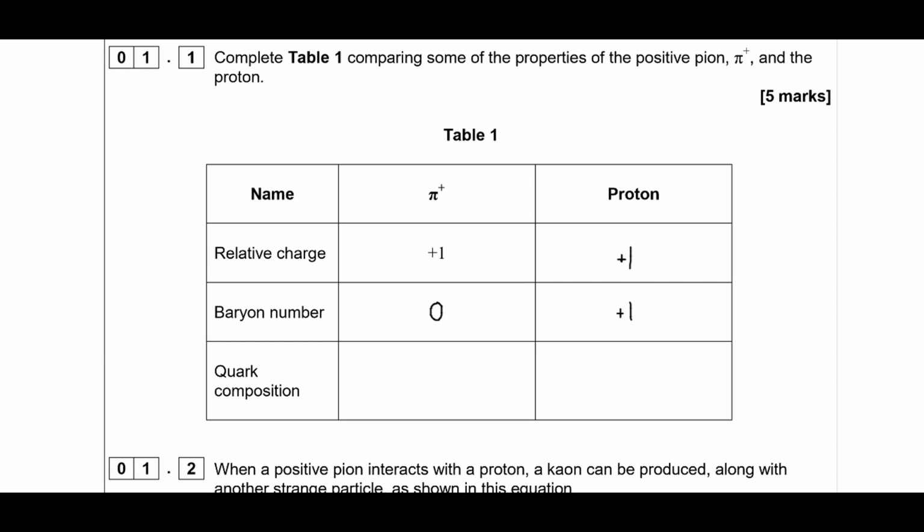The quark composition of a pi plus. So to get a positive charge from a meson, you need an up quark, and a pion is not strange, so the other +1/3 comes from an anti-down. A proton, you should know, is an up, up, down, giving you an overall charge of +1. Okay, so let's quickly move on.